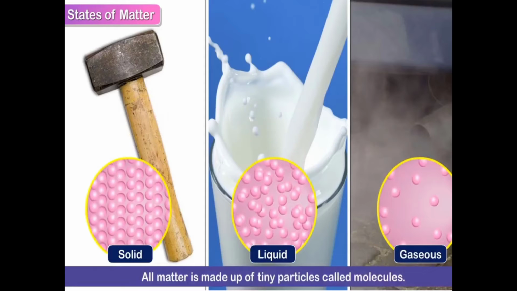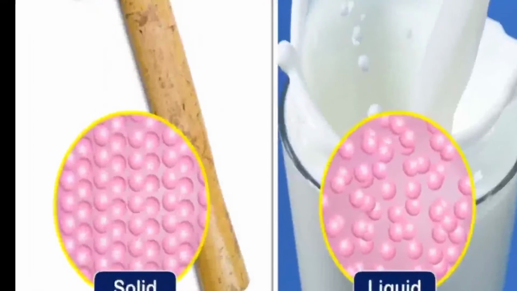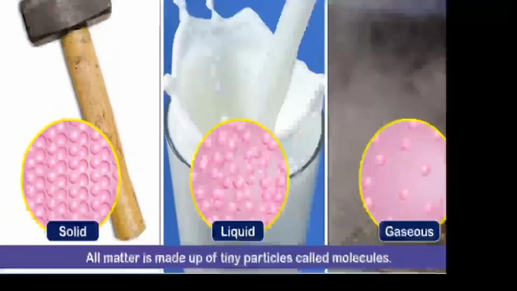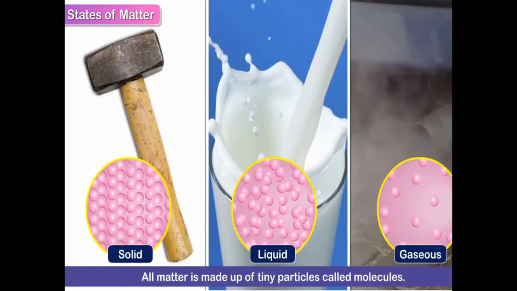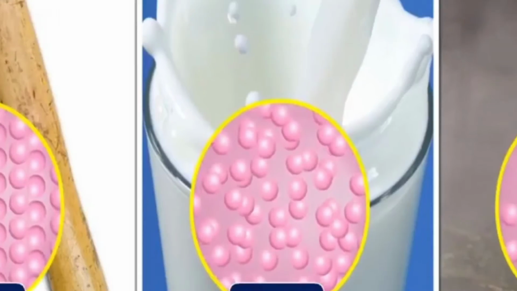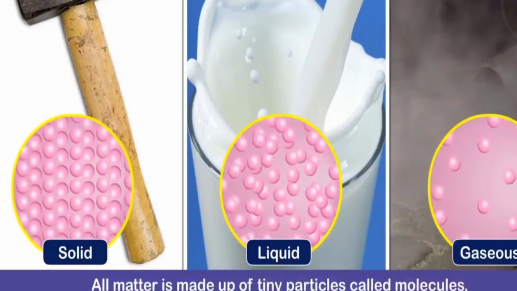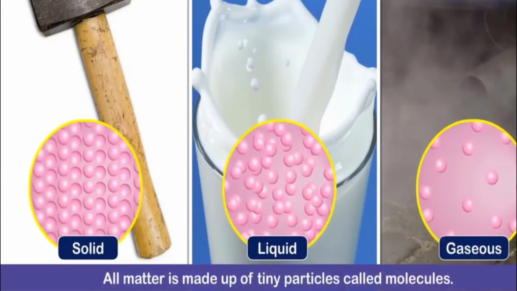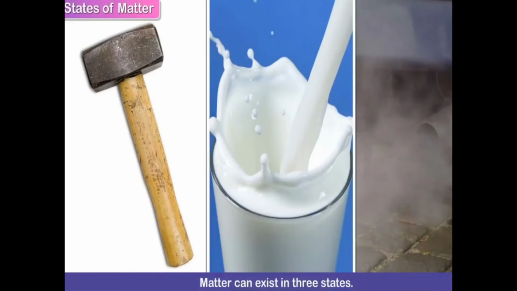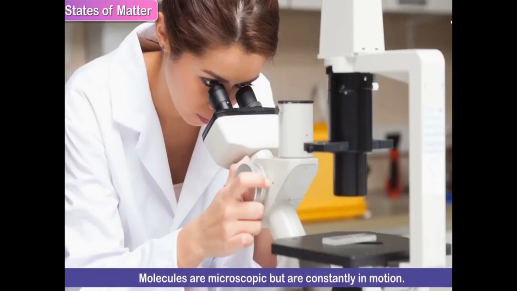Yes, all matter is made up of tiny particles called molecules. You can observe these tiny molecules in this picture. In solids, the molecules are very near to each other. In liquid matter, as you can observe in this picture, they are a little bit far away, and in gaseous matter there are only few particles. These are solid, liquid and gaseous matter. Matter can exist in three states.